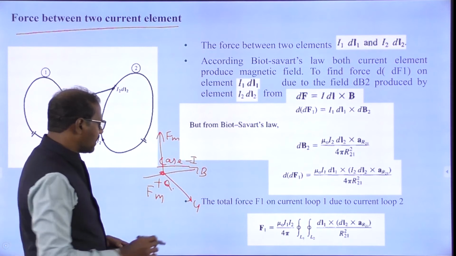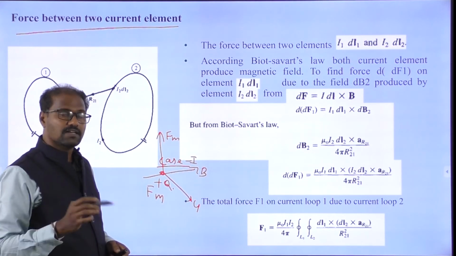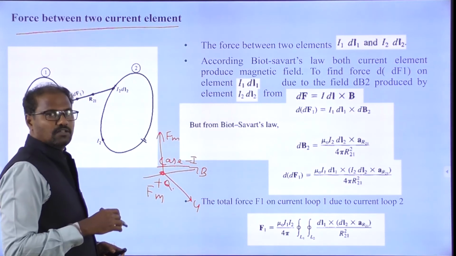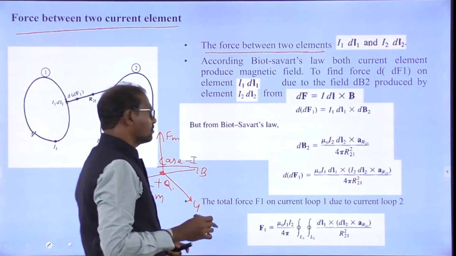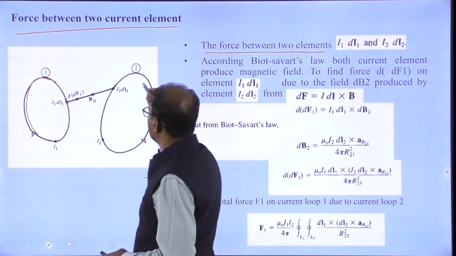In case number 2, I take one current element only and calculate the force. In case number 3, I am going to take two elements and calculate the force between two current elements. Look at the diagram over here. This is loop 1 and this is loop 2.